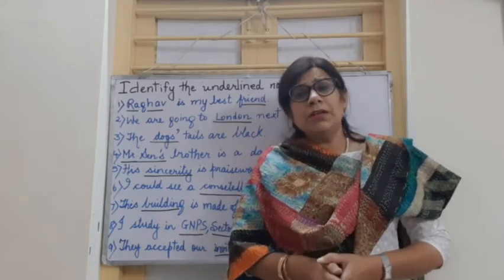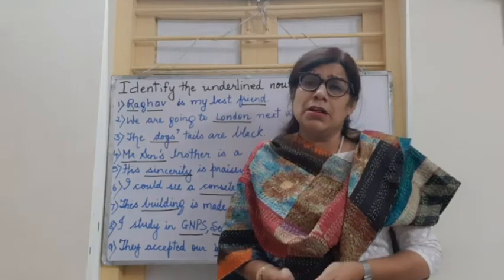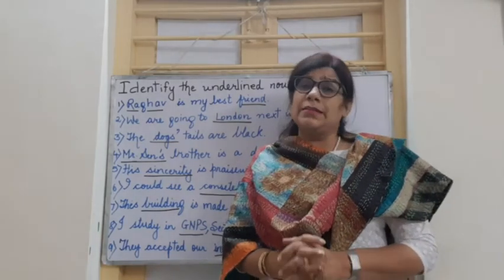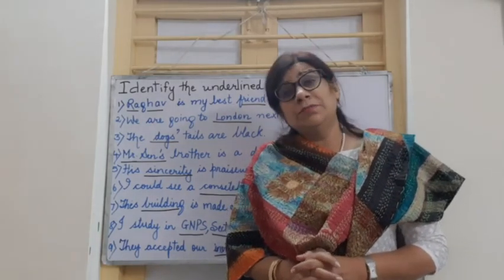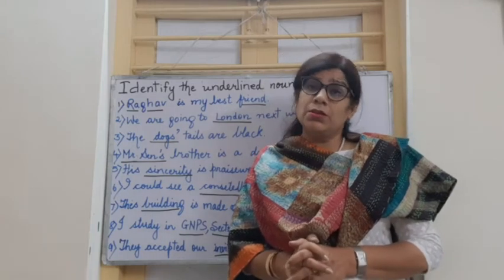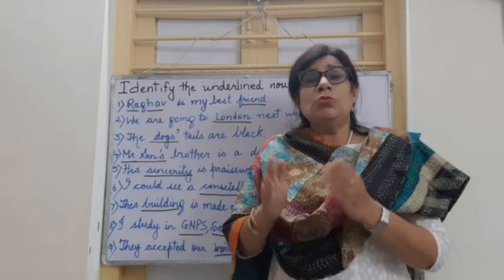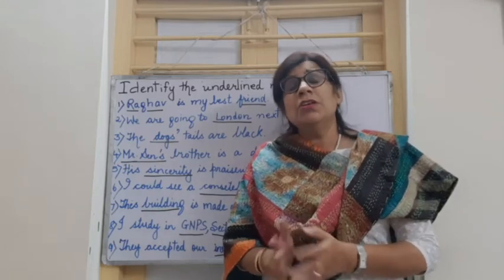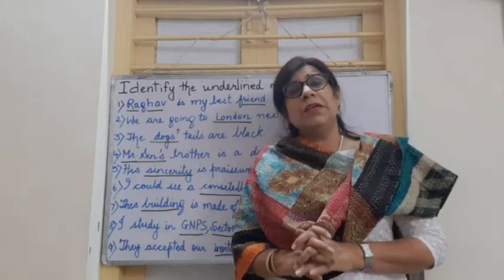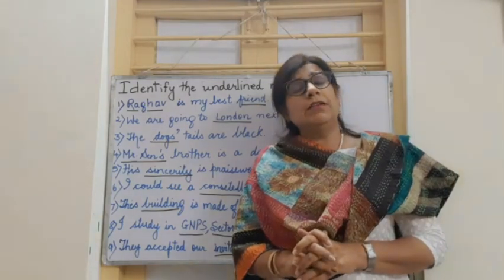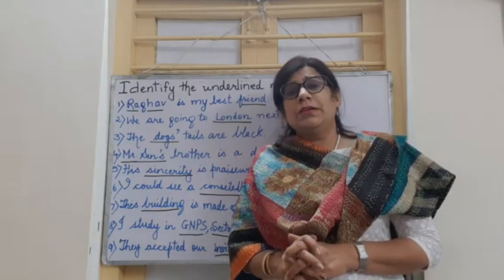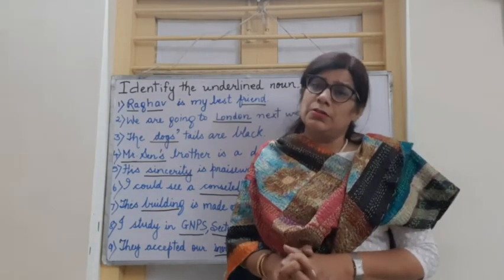All these are countable nouns, and uncountable nouns are nouns that we can't count, like the cement that we have, the mud outside, the water. These nouns we cannot count, but to tell the quantity or how much, we use words like some, many, a little, a lot of to talk about uncountable nouns.